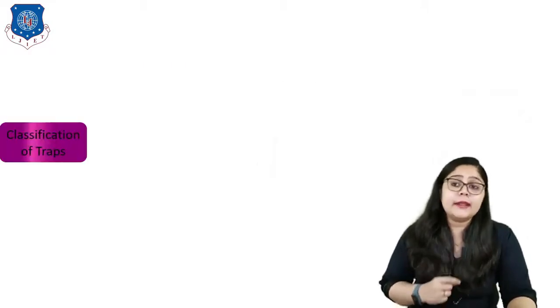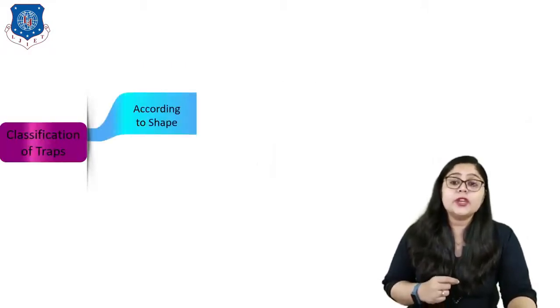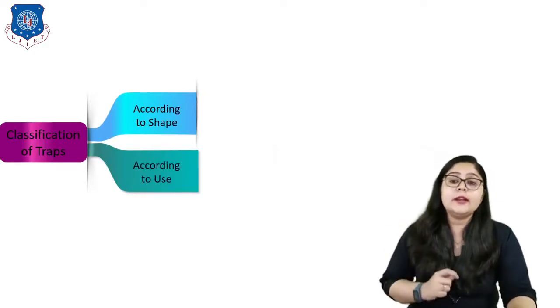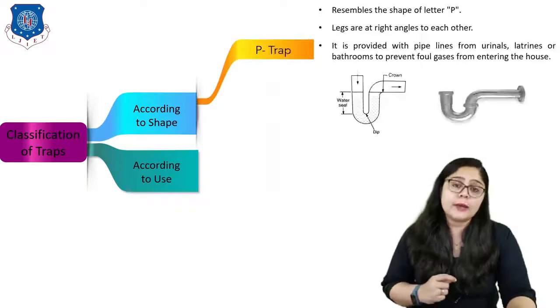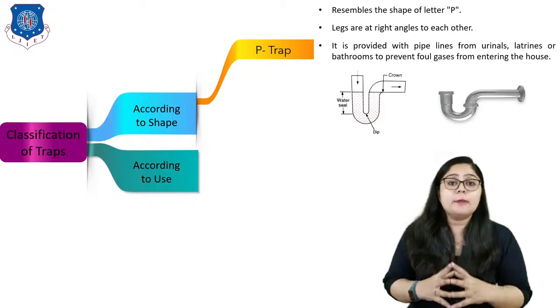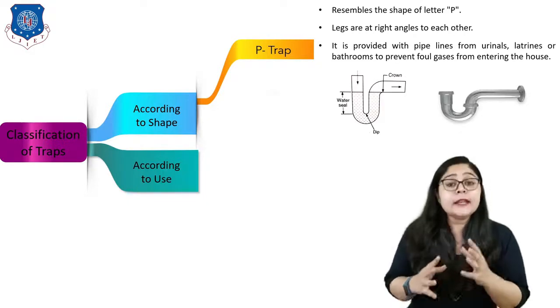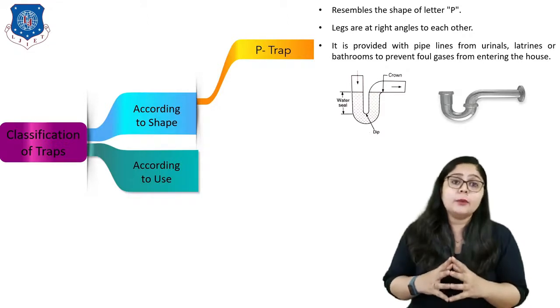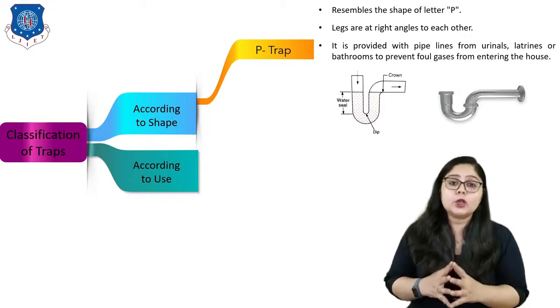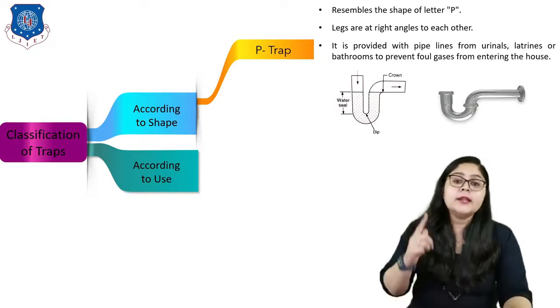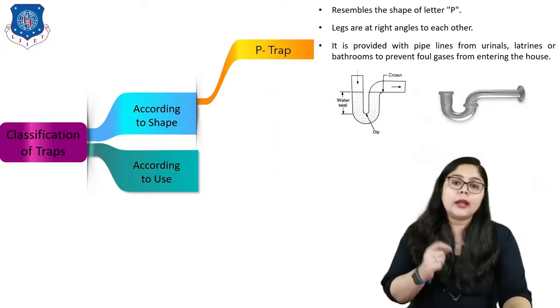Now let us understand the classification of traps. It is classified according to shape and according to use. Let us understand first according to shape. It is known as the P trap, which resembles the shape of the letter P. The legs are at right angle to each other and it is provided with pipelines from urinals, latrines or bathrooms to prevent foul gases from entering the house, right? This is an example of how it looks, like the shape of P.